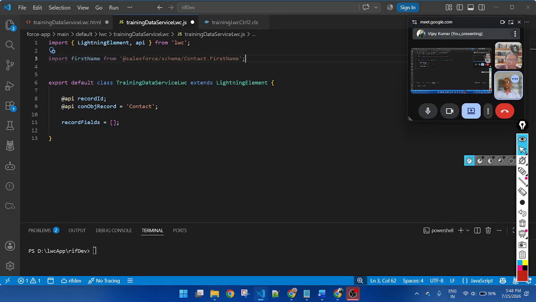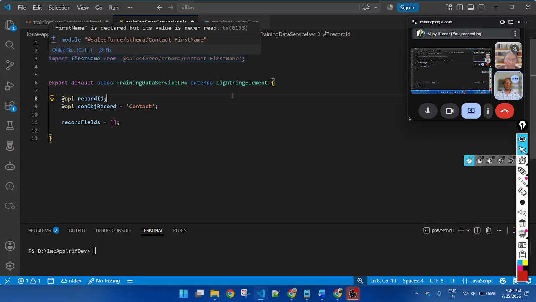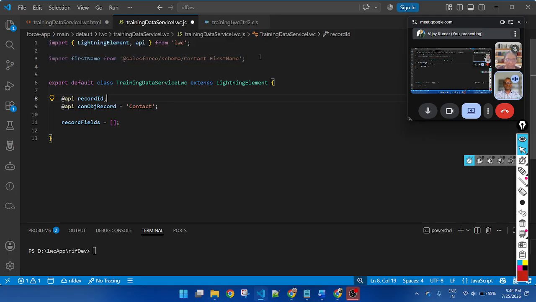That's it. So first I am importing the field name of Contact. This is the object, then this is the field name. So I am importing first name.